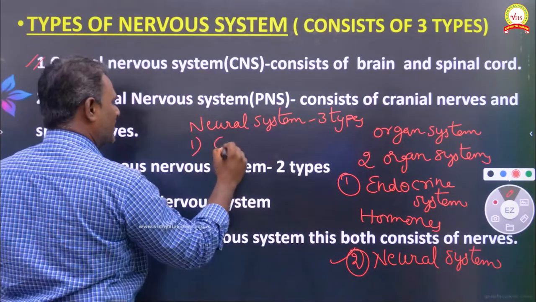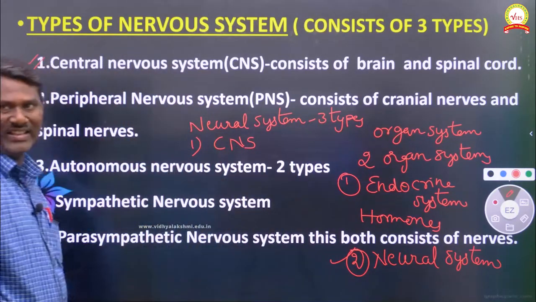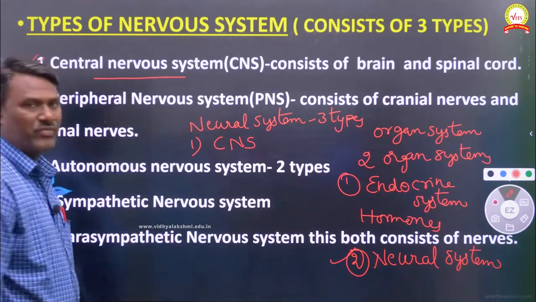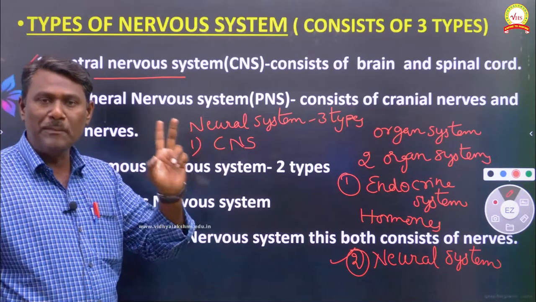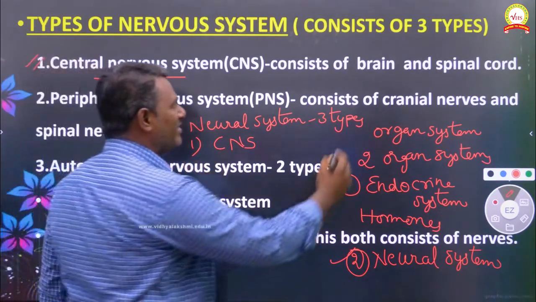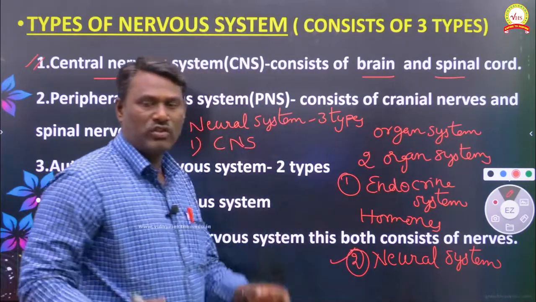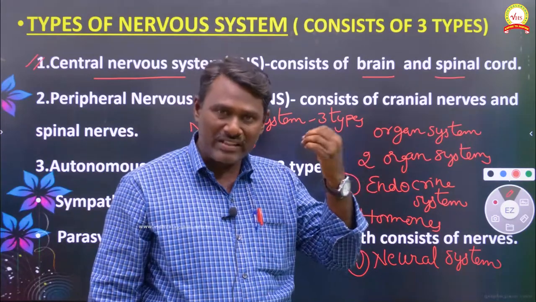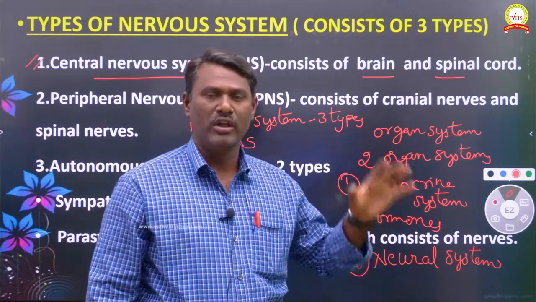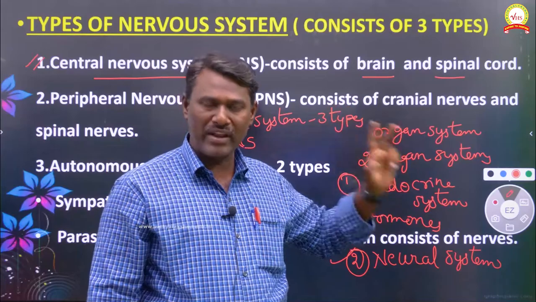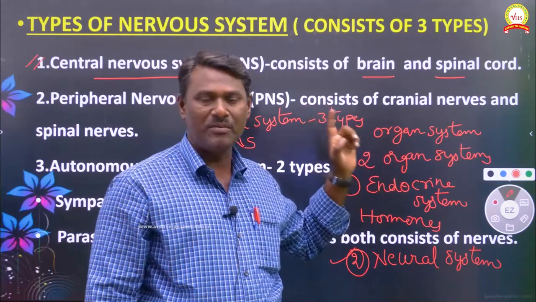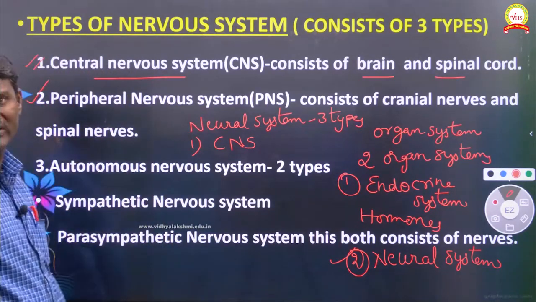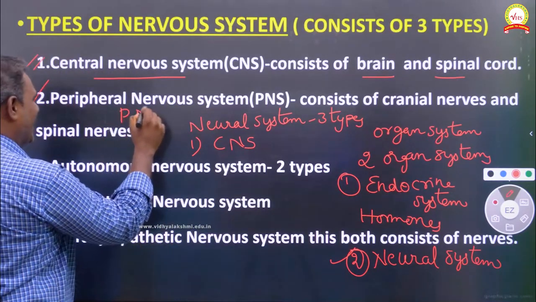The first one is the central nervous system, CNS. The central nervous system mainly consists of two important organs, the brain and spinal cord. Brain and spinal cord are two highly important parts which play an important role in bringing neural control and coordination. The second one is the peripheral nervous system, PNS.